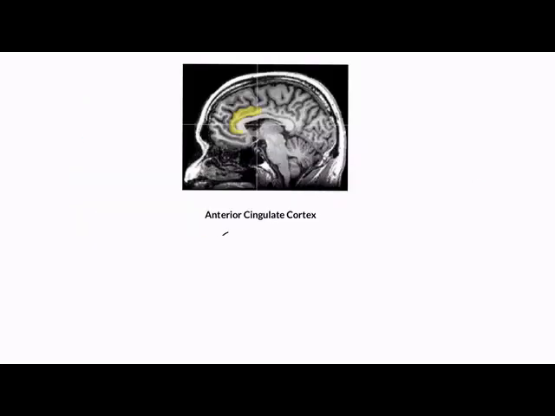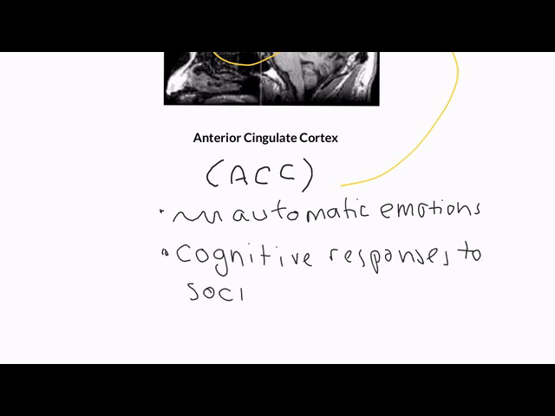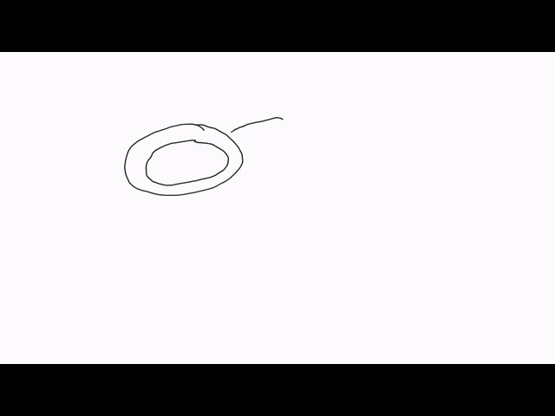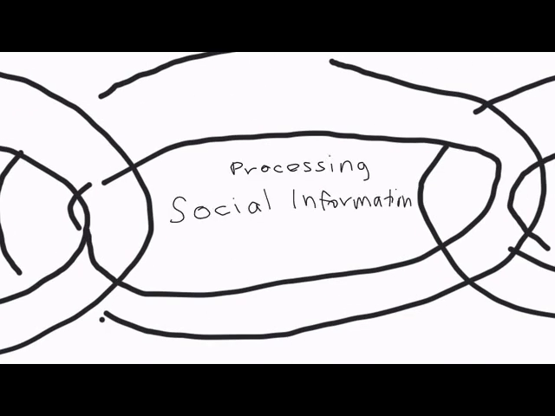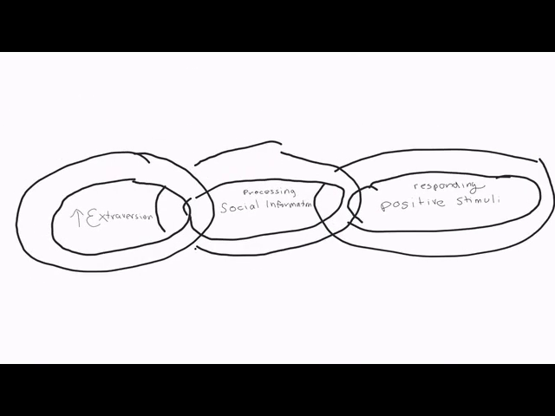For example, studies have shown a connection between extroversion and increased anterior cingulate cortex (ACC) activity in response to positive stimuli. The ACC is involved in regulating automatic emotions and expressions as well as cognitive responses to social stimuli. This example of neuroanatomical activation differences shows potential links between extroversion and being more engaged in processing social information and in responding to positive social stimuli.